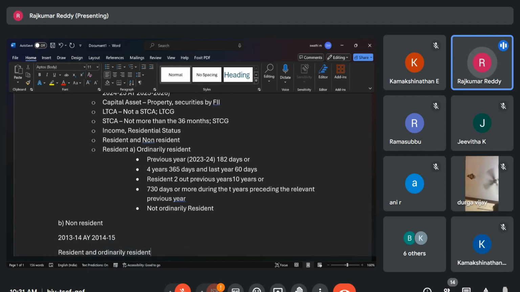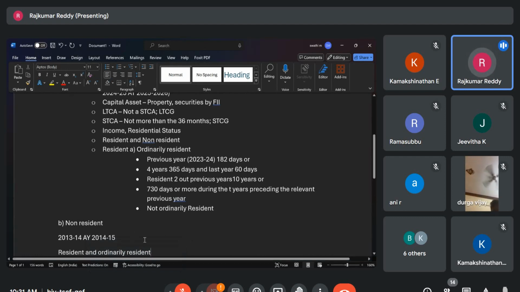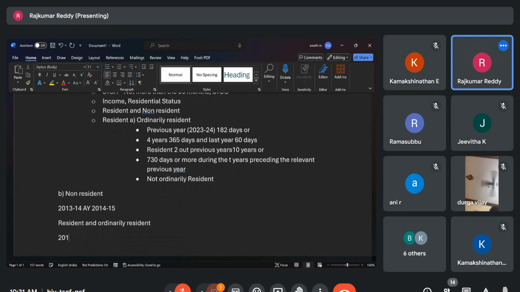So if you see the calculation in 2013-14, how many days he stayed in India? It is readily given in your book. So he is there in India for 274 days. Right? So he's satisfying the 182 days or more condition. Also, he stayed in India for 25 years. So he is resident in India for 2 out of 10 previous years.